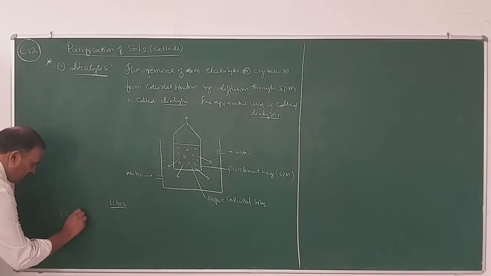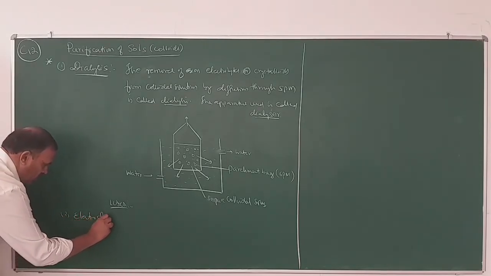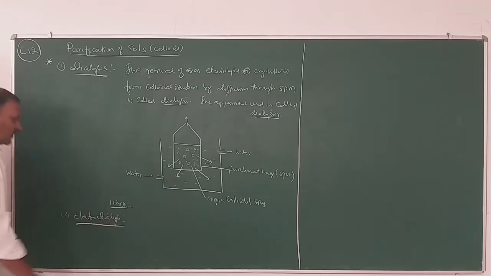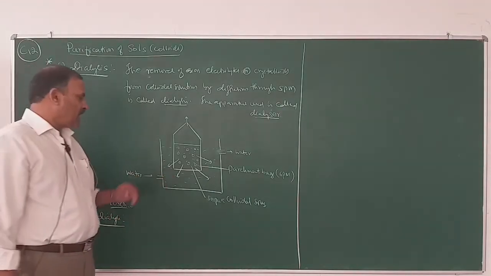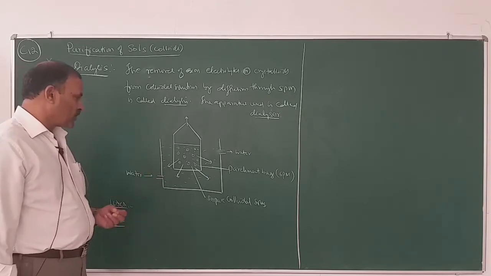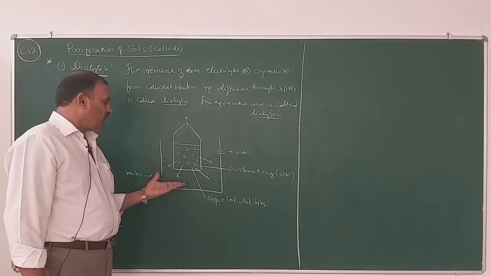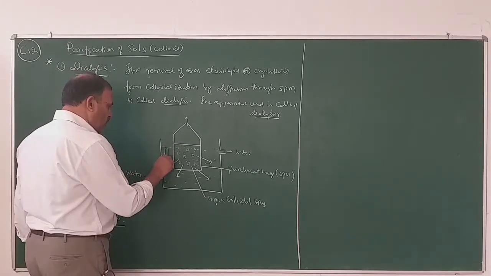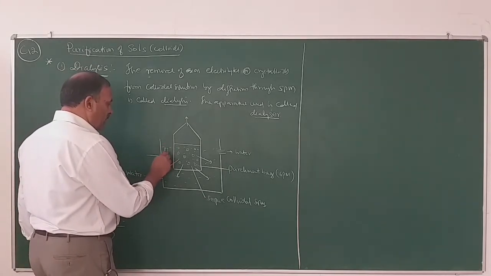So the second method is electrodialysis. Ordinary dialysis is a slow process. It can be made fast by introducing two electrodes outside the membrane.